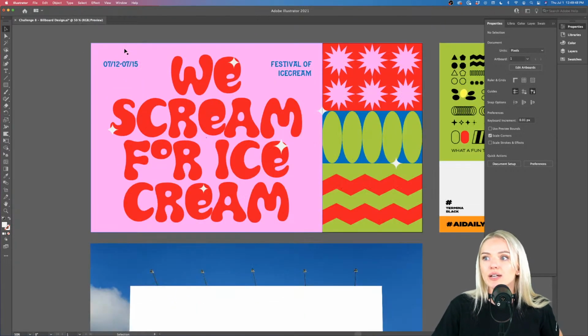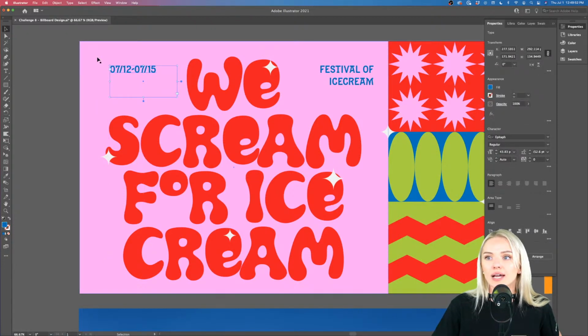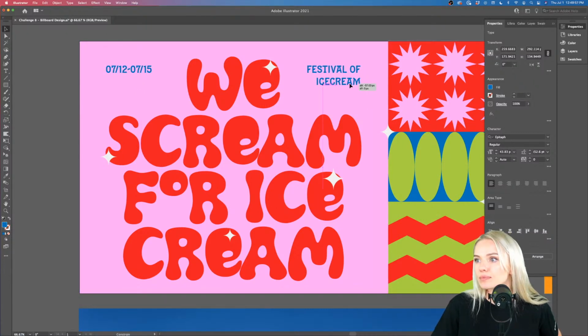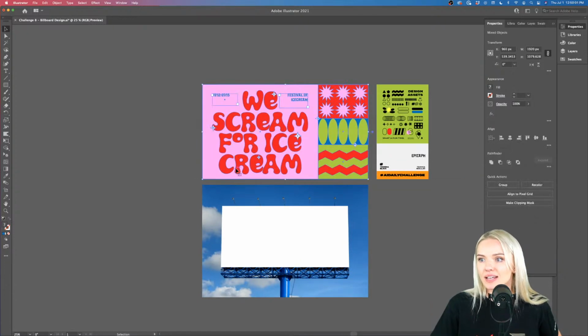Okay, let's push these elements a little bit further to the center so we have a nice lineup over here with our We Scream for Ice Cream. All right, something like this. Okay, now I'm going to grab my design and I'm going to group it with Command and G, and I'm going to create a copy of this.